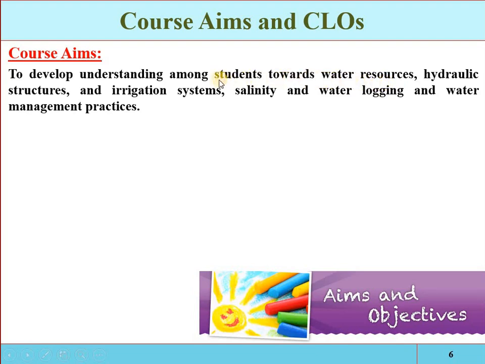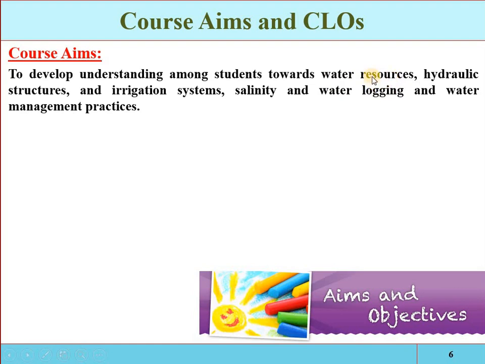So after completion of this course, the student will be able to understand water resources, how much water is available globally, and how much water is available regionally, then how we can manage it, how we can apply it, how we can control it.